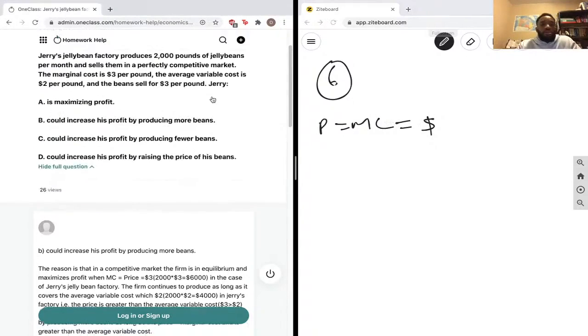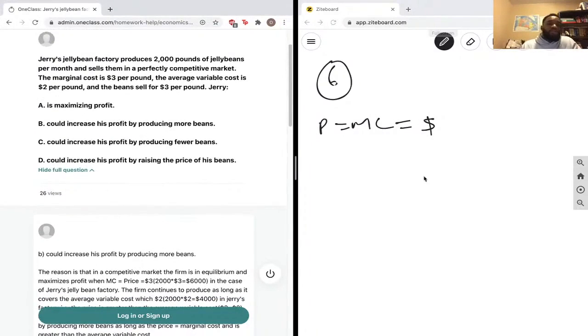And here they're producing 2,000 pounds of jelly beans. That is 3 multiplied by 2,000. And that's a revenue of $6,000.